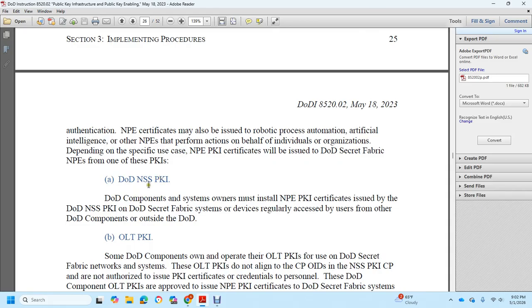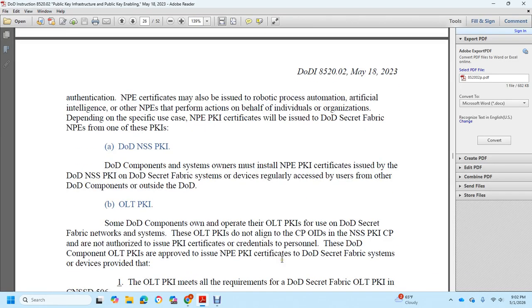For DoD NSS PKI, the DoD component system operation solely uses the NPE certificate issued. DoD NSS PKI's DoD Secret Fabric systems and devices have regular accessibility by other DoD components outside of the Department of Defense. Only local OLTs: DoD components own and operate the OLT PKI instruction on DoD Secret Fabric networks. OLT-owned PKIs do not align certificate OIDs with NSS PKI CPs, and authorized PKI certificate credentials go to personnel of the DoD component.